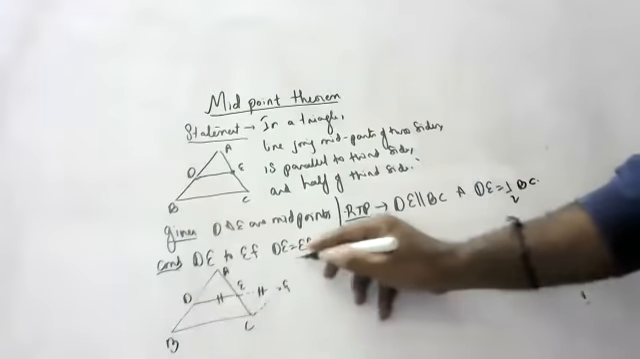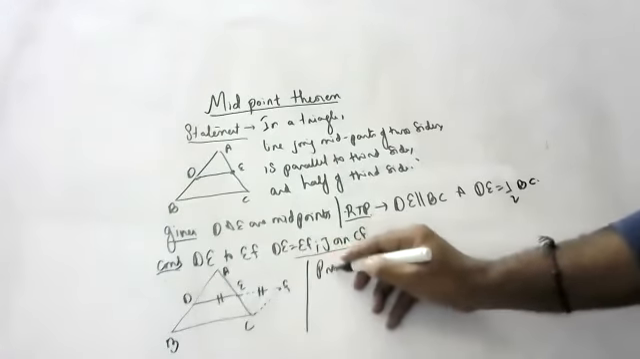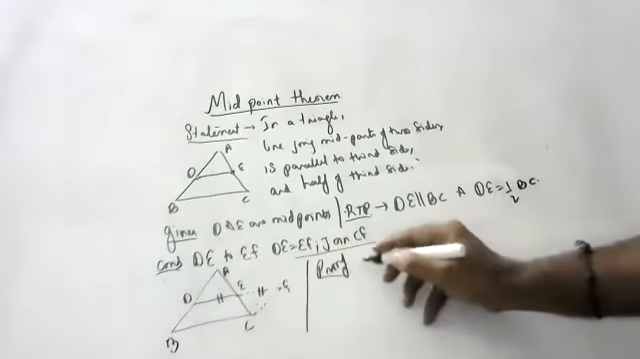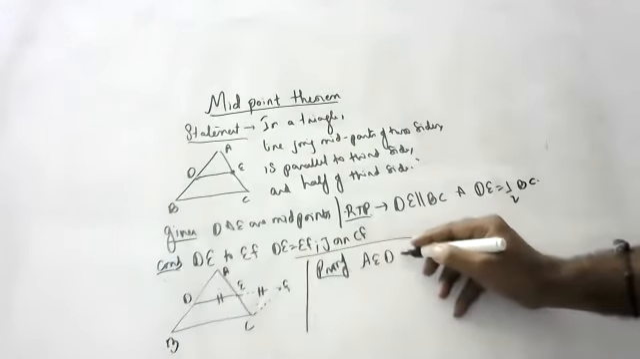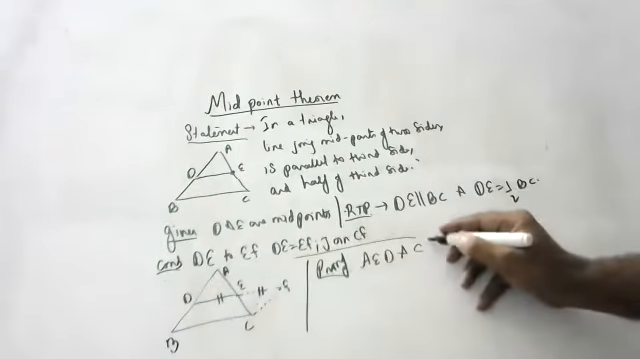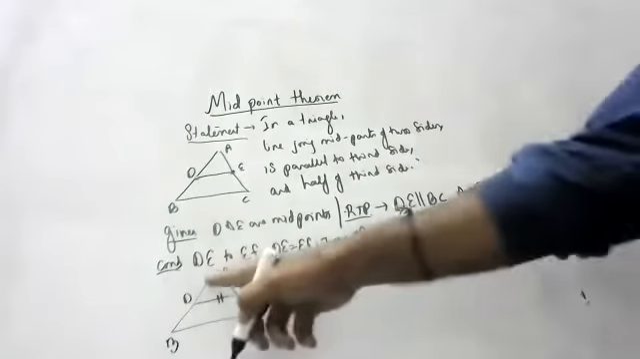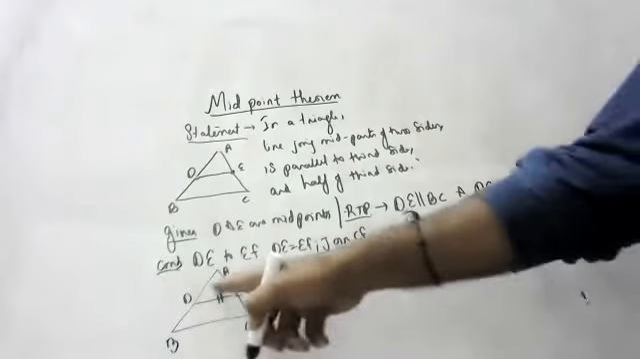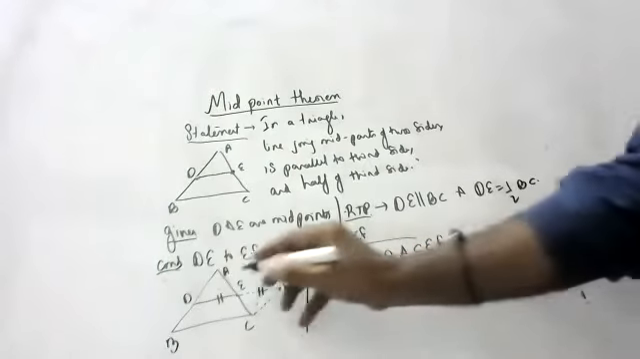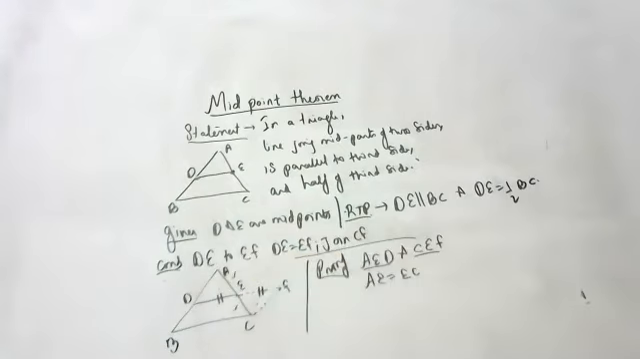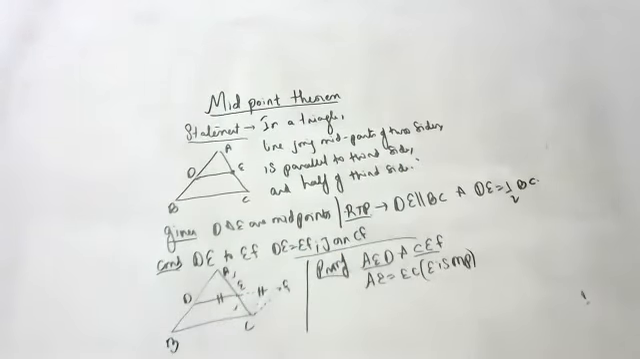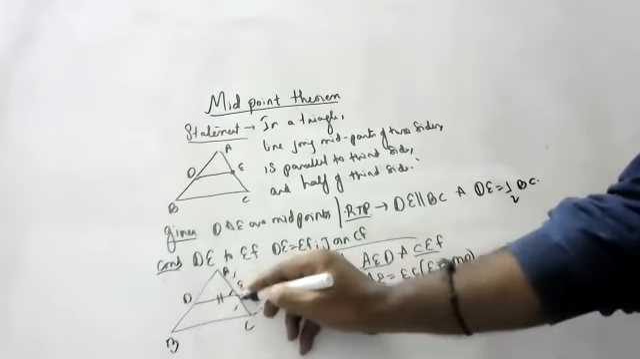Okay, children, the proof will start now. First proof: triangle AED and triangle CEF are congruent. Children, are these triangles congruent? Yes. How? AE is equal to EC. Can anyone tell why AE is equal to EC, children? Because E is the midpoint, sir. And angle AED is equal to angle CEF. Why, children?